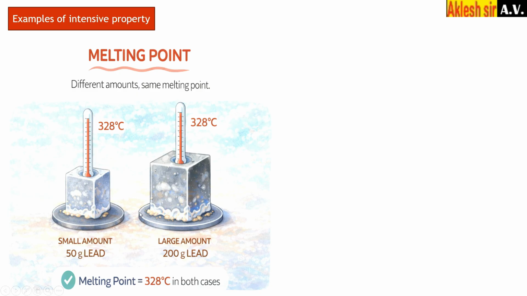Even though the masses are different, both are going to melt at the same temperature, that is 328 degrees Celsius. So even though the matter has increased, the melting point has not changed. They are melting at the same temperature, 328 degrees Celsius. So you can say that melting point is also an intensive property.